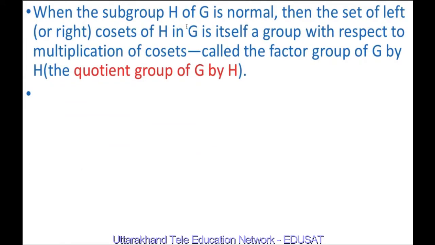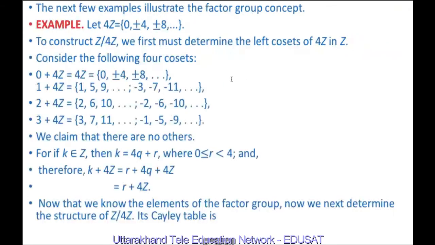When the subgroup H of G is normal, then the set of left or right cosets of H in G is itself a group with respect to multiplication of cosets. And this group is called the factor group of G by H or the quotient group of G by H. The next example illustrates this factor group concept.